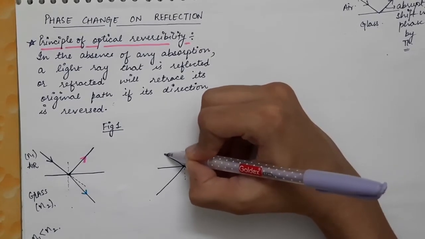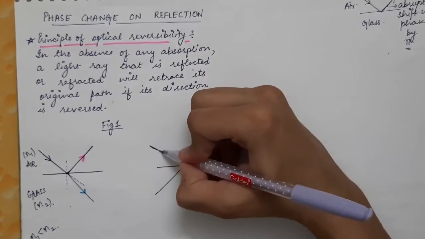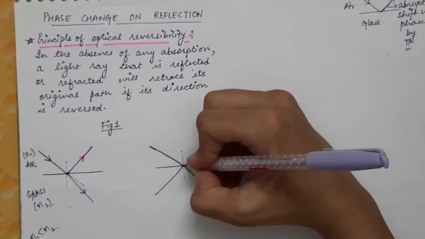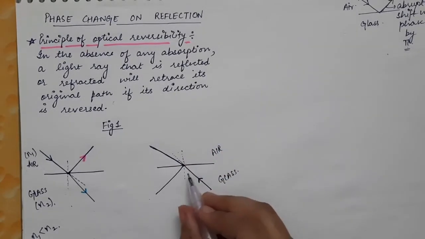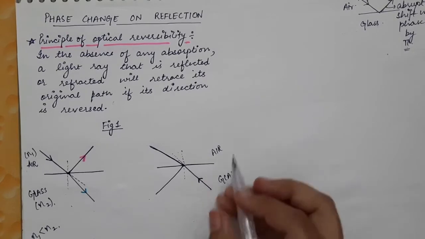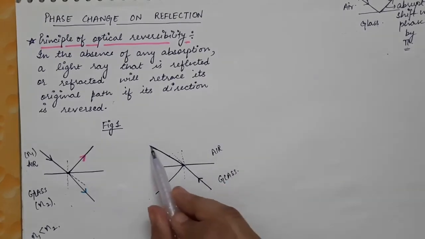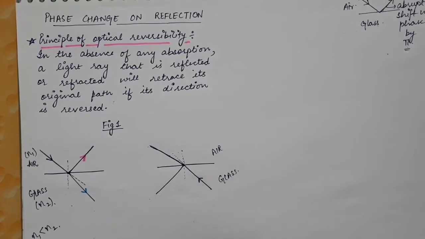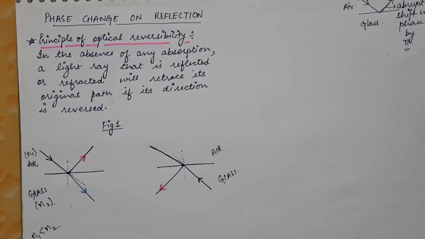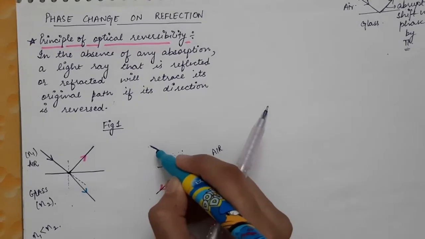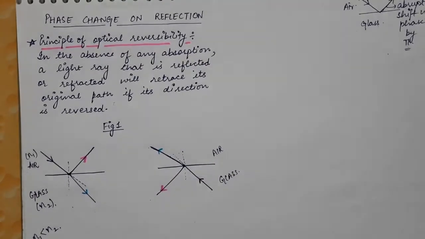The refracted light ray will bend away from the normal. So this was the original path of the reflected ray. This was the original path of the incident ray, and the refracted ray will bend away from the normal. Now this is the reflected ray, the ray which is shown by pink color. And the ray which is shown by blue color is the refracted one. This is the refracted ray.